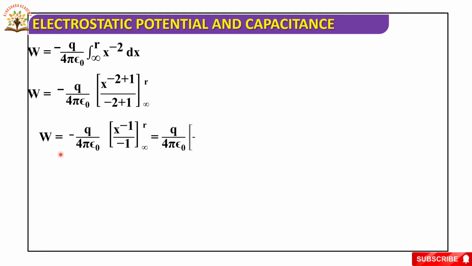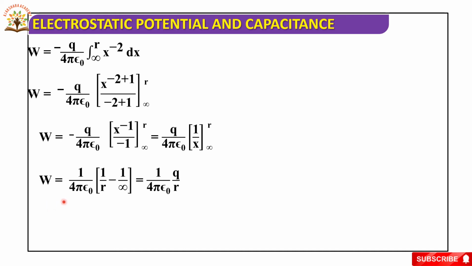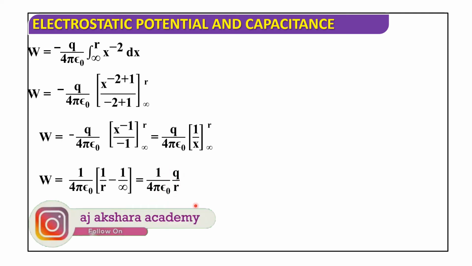So, work done W is equal to minus Q by 4 pi epsilon naught into x power minus 1 by minus 1, limits infinity to r. This can be written as minus of minus plus, so Q by 4 pi epsilon naught, 1 by x, limits infinity to r. Now the work done W is equal to 1 by 4 pi epsilon naught, applying the limits, 1 by r minus 1 by infinity, and 1 by infinity is 0. So work done W is equal to 1 by 4 pi epsilon naught, Q by r.